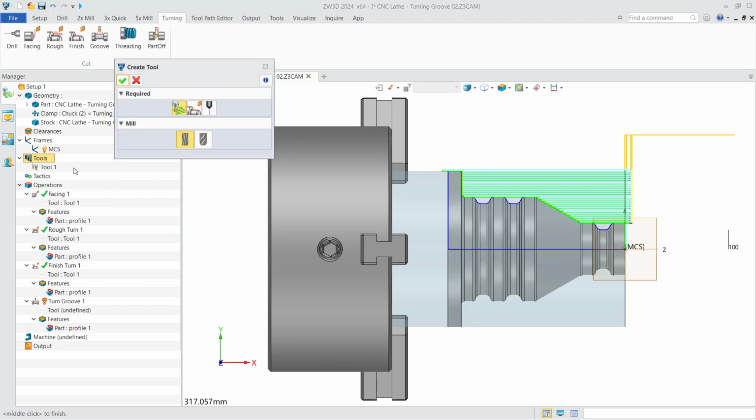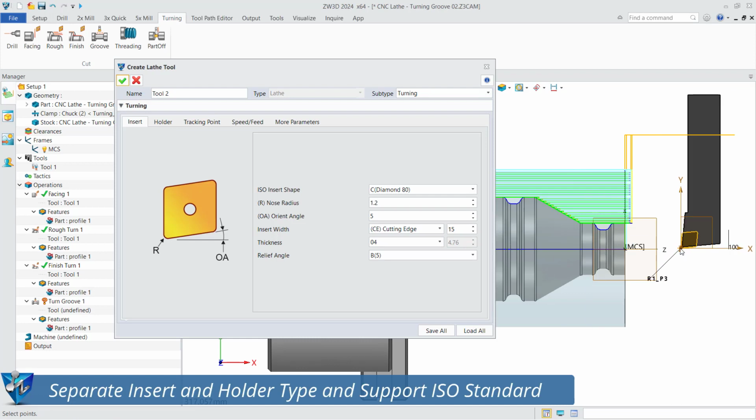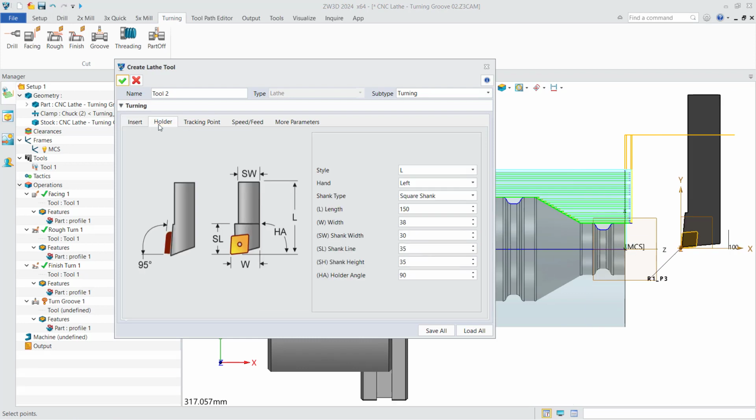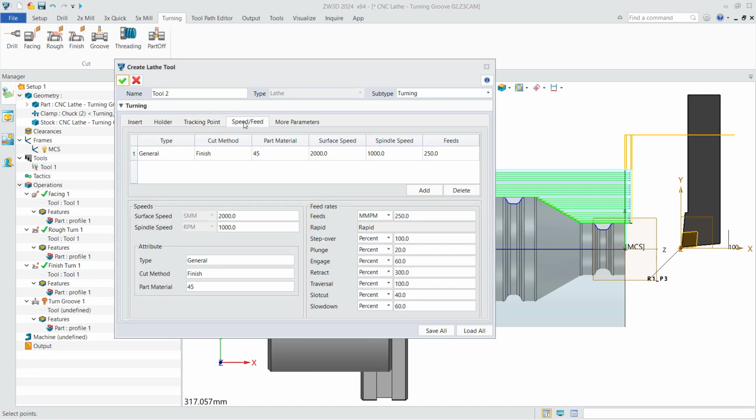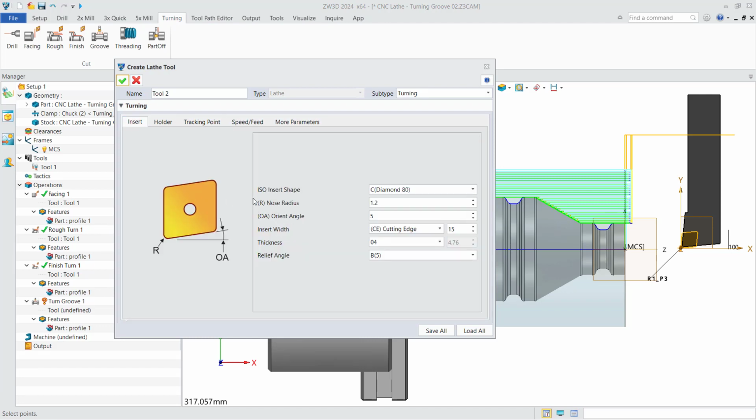Create a tool first, and you can see the new tool setting interface, including all tool types. Enter Create Lathe Tool Interface, offer separate insert and holder settings, and support ISO standards. You separately set the insert, holder, and other parameters. Back to the Insert Setting interface. The insert shape supports the ISO standards.